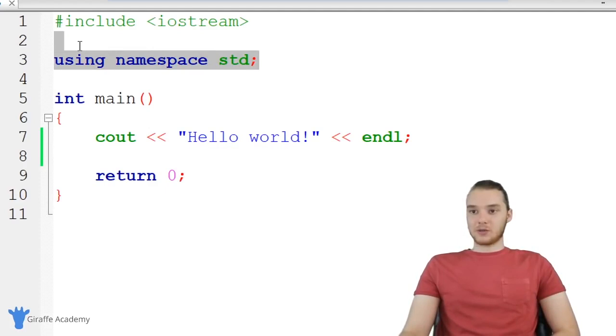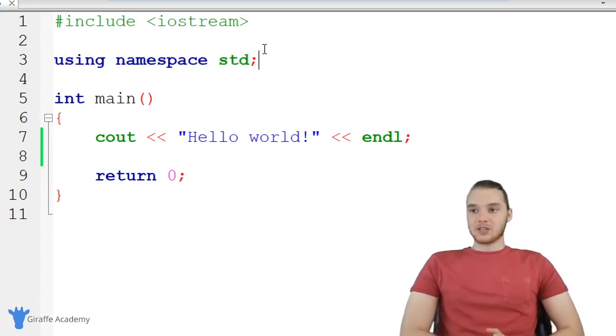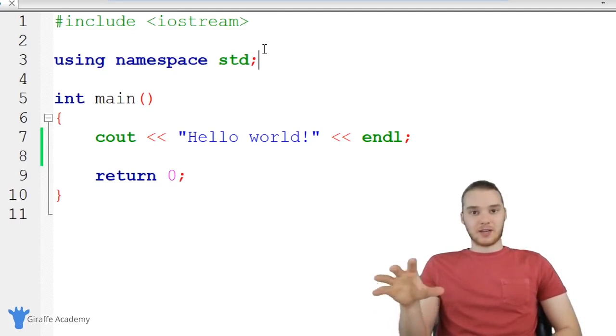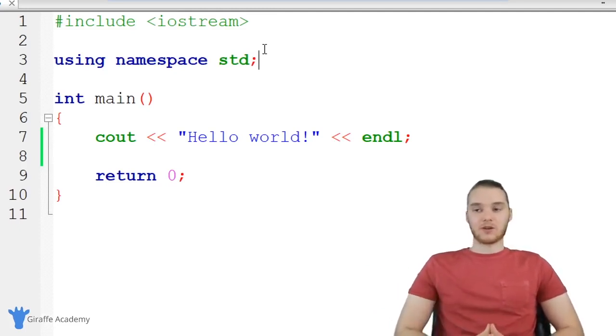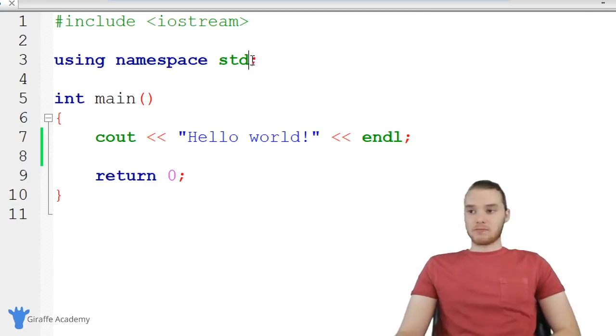Up here, we have these two lines of code. This one is #include <iostream>, and this one says using namespace std. Essentially, this is kind of like configuration options for our C++ file. As a beginner, don't really worry too much about what this stuff is or what it's doing. We're going to talk more about all of this later in the course, but for now, just know that you need to have it there in order for us to write our programs.